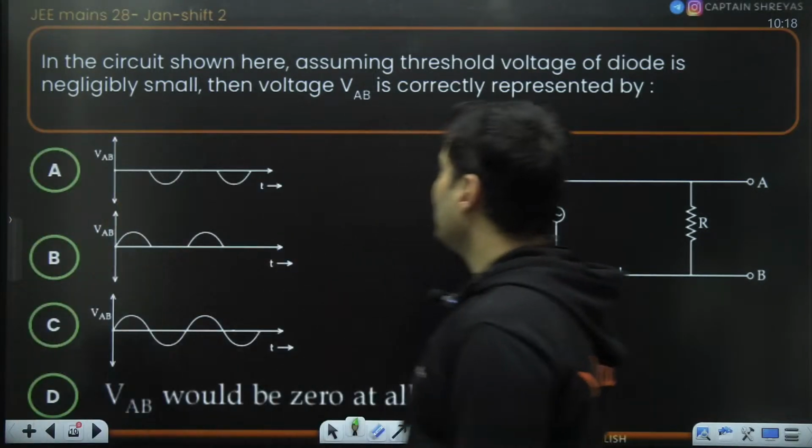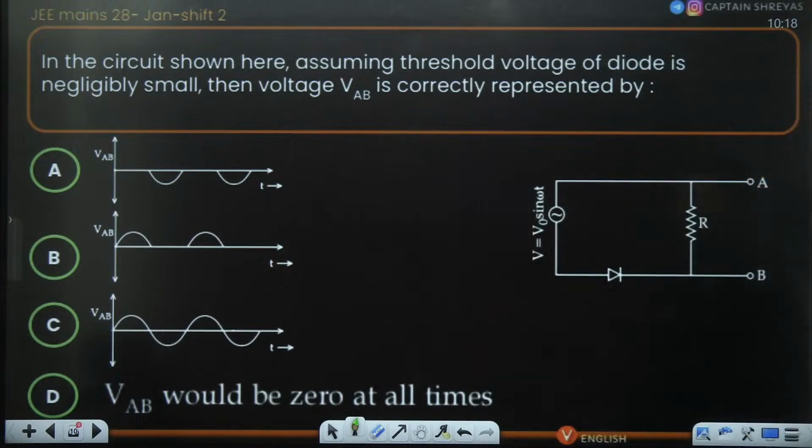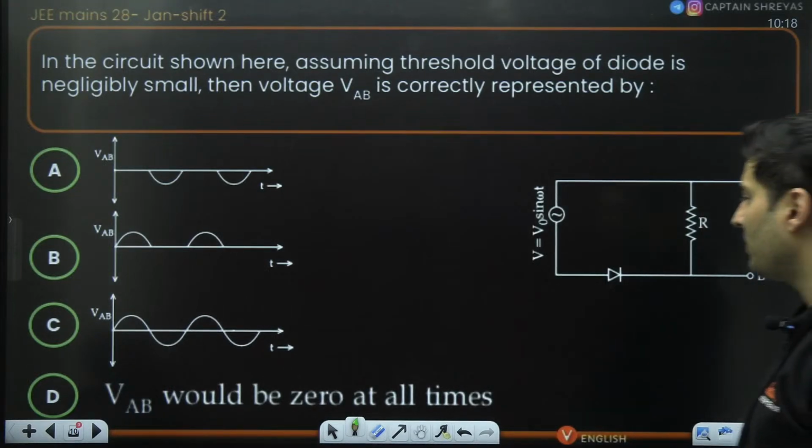Okay, next, in the circuit shown here, assuming the threshold voltage of the diode is negligibly small, then the voltage AB is currently represented by.